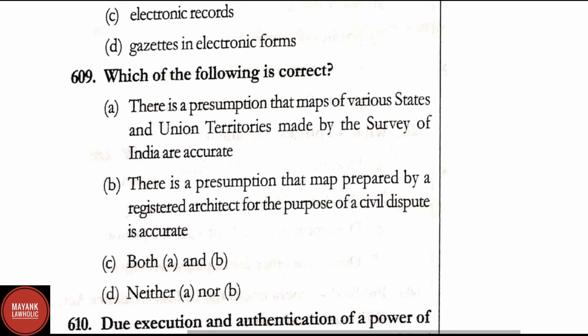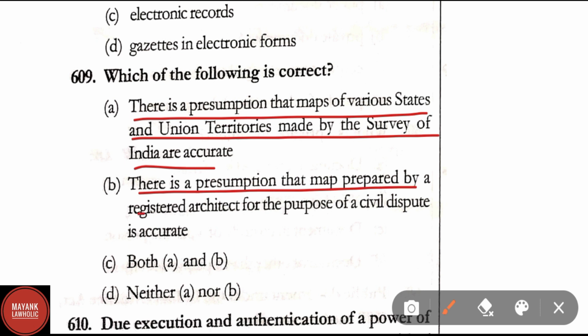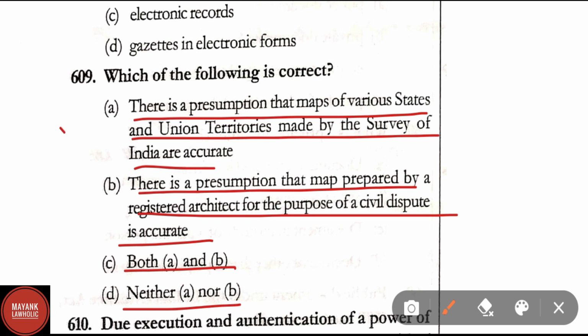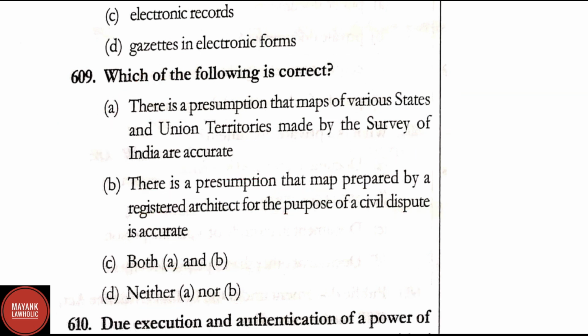Question number 609. Which of the following is correct? There is a presumption that maps of various states and union territories made by the Survey of India are accurate. There is a presumption that map prepared by a registered architect for the purpose of civil disputes is accurate. Both A and B, neither A nor B. Correct answer here is option A, that is there is a presumption that maps of various states and union territories made by the Survey of India are accurate.